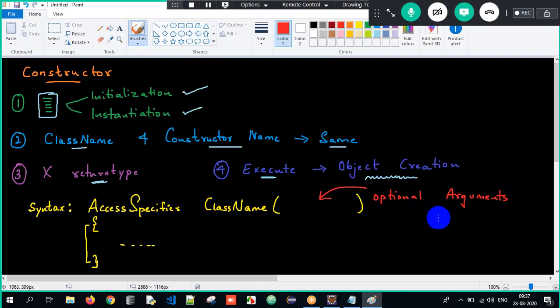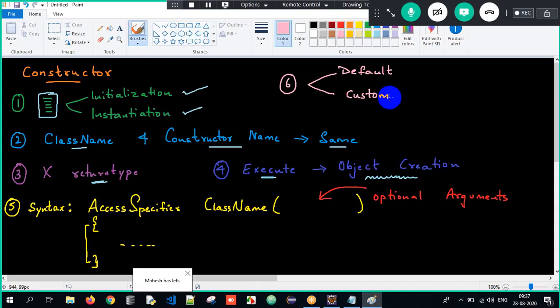There are many types of constructors. Actually, there are two types. Imagine the syntax is point number 5, and the sixth point is that there are two types of constructors. One is called the default constructor, and the other is called the custom constructor or user-defined constructor. What is the actual meaning of it? I'm going to do everything in a beautiful way, trust me. You just need to have patience, and I'll help you in all possible ways. Don't worry about anything.